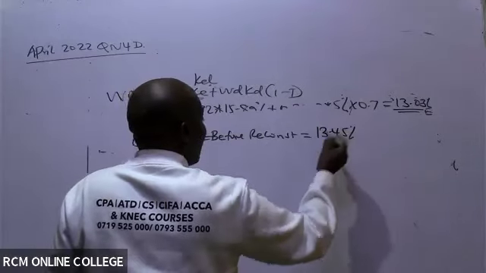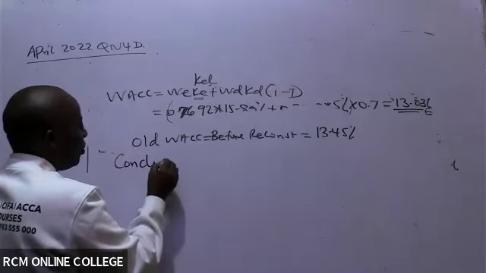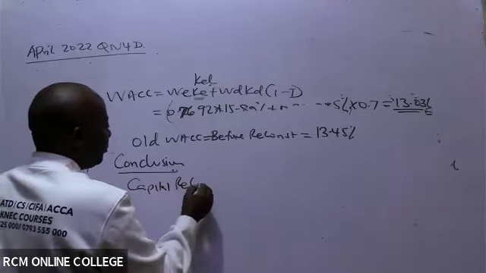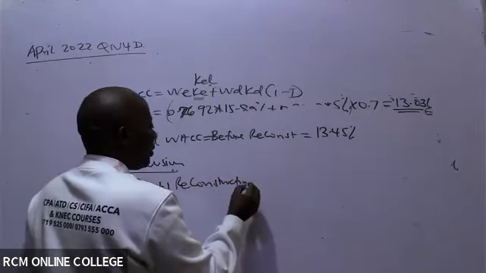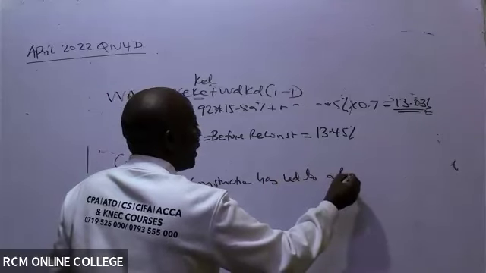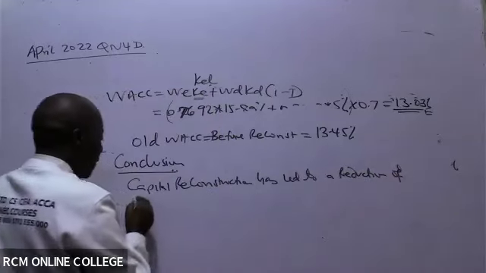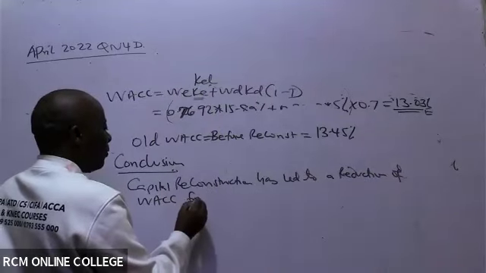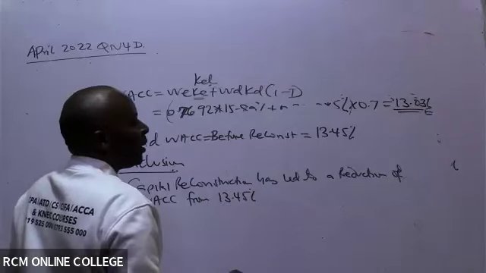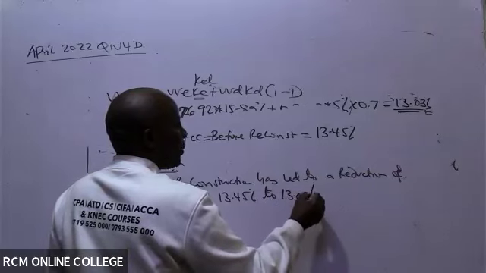So capital reconstruction has led to a reduction in WACC from 13.45% to 13.03%.